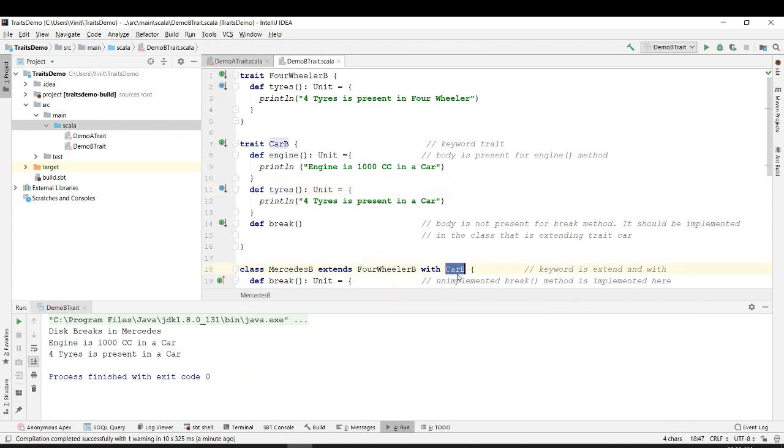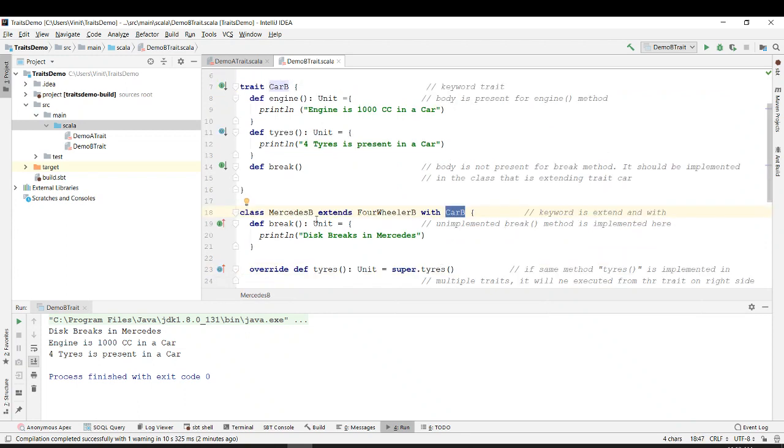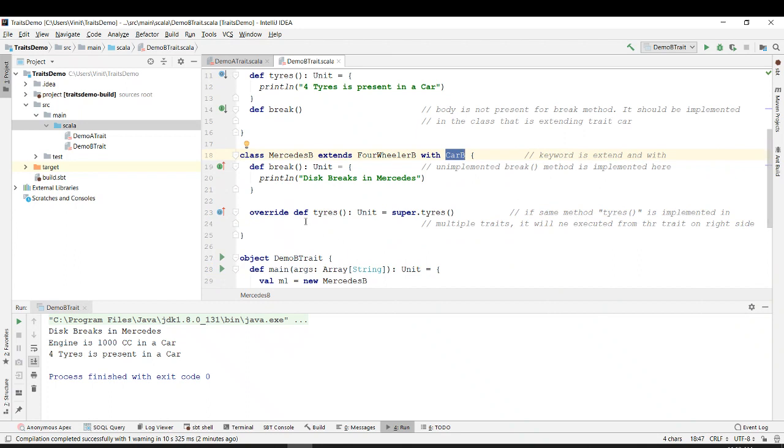So since on the right side car B is written, the tires will be executed from here. It won't be executed from here, right? So whatever is written on the right hand side, it will execute from that particular trait. Also, you have to define something like override def tires as super dot tires. So basically you are overriding the definition of tires and you are saying that call from super dot tires. It's just a syntax that is required.